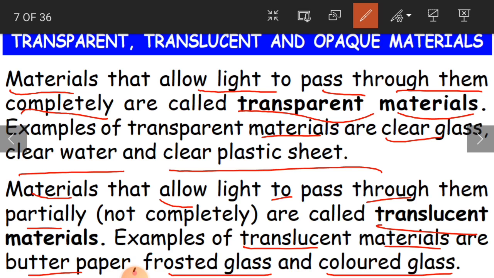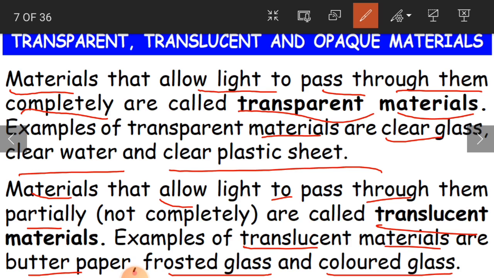So frosted glass. Some of us in our homes will also have frosted glass for windows, and if you go to some hospitals or hotels, you can see there the dividers or the windows.